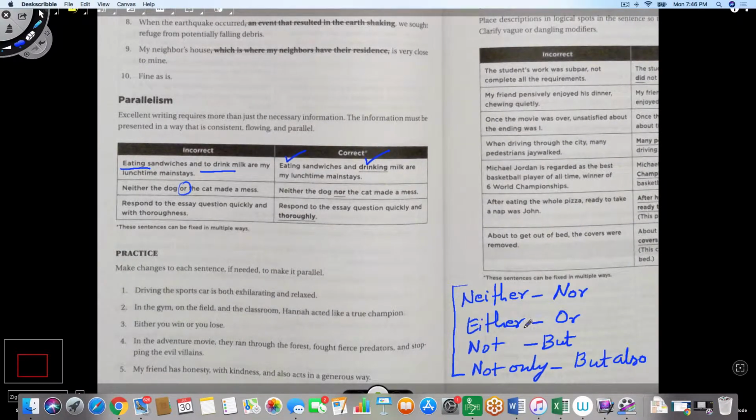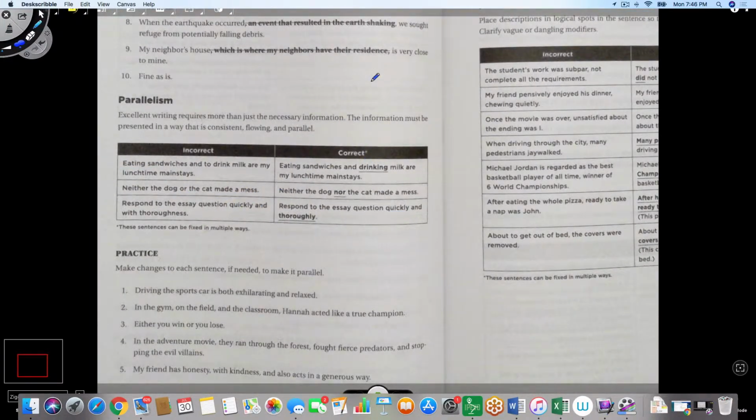And then the third example, respond to the essay question quickly and with thoroughness. You should change that. Since we have kept the adverb form as quickly, we should use thoroughly to follow up with that. Or if I want to keep thoroughness, I should change quickly to with speed and thoroughness. That would make it parallel as well.